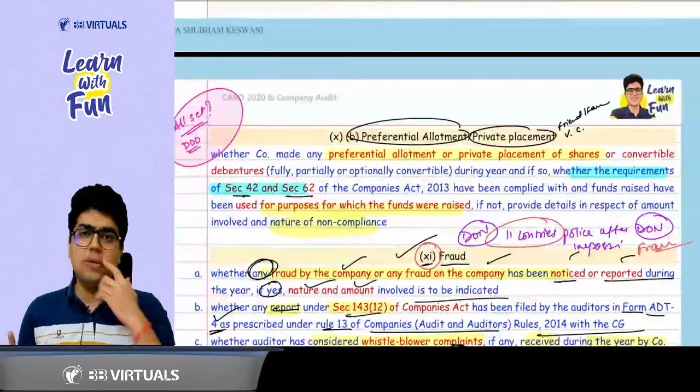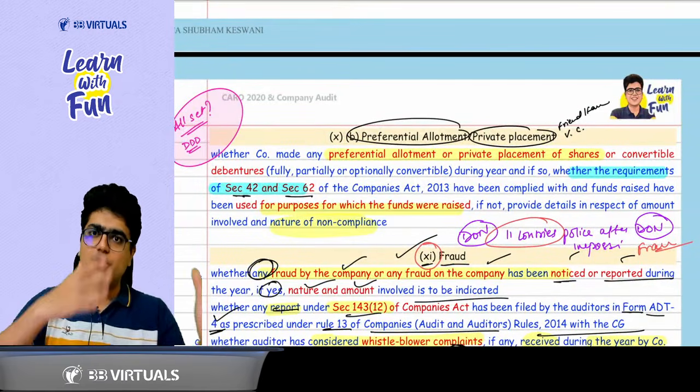Okay, sir. Plus you talk about preferential allotment, private placement, section 42, 62. Again, you talk about the utilization.